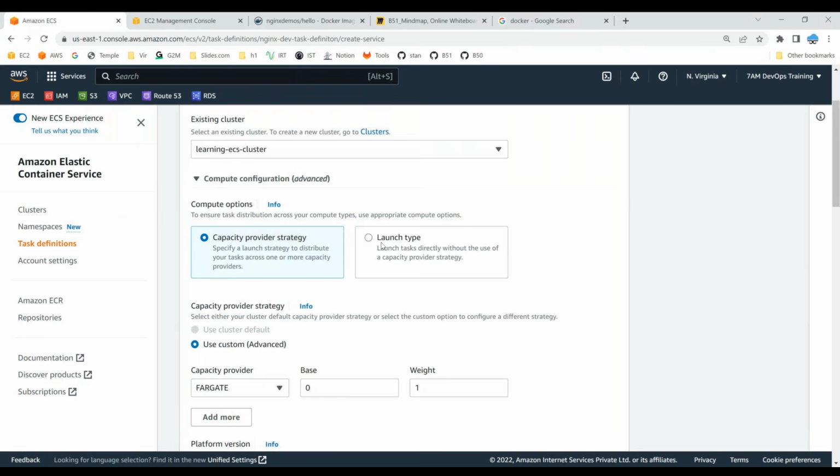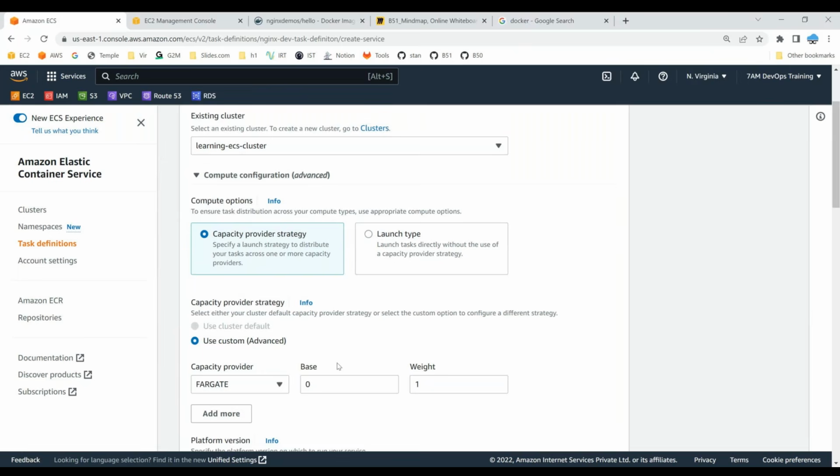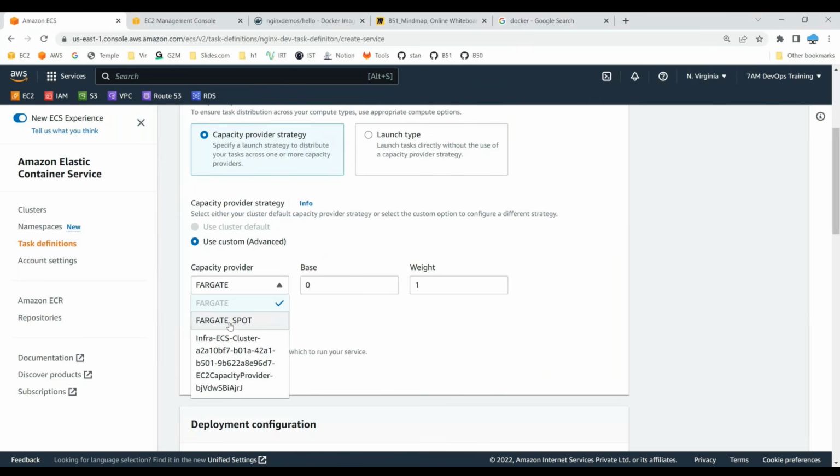I would like to go with serverless, so go with this Fargate option. In the capacity provider option, you can also go with Fargate Spot. Spot is extremely cheap, but when you go with Spot, there are high chances that Amazon can terminate your task at any time. But with respect to billing, you would get 90 to 95% lesser billing when you compare with Fargate. If the task or the container that you are running is of non-development workloads, go with Spot. If you are running production grade workloads, go with Fargate option.